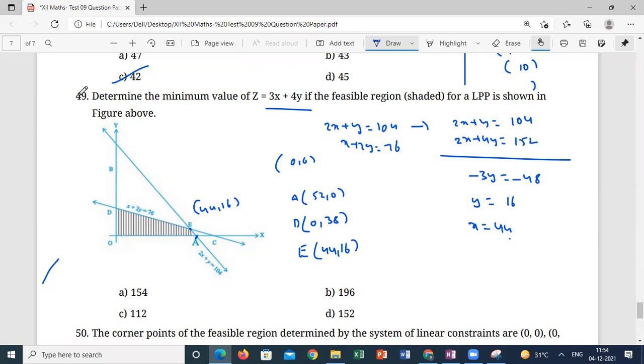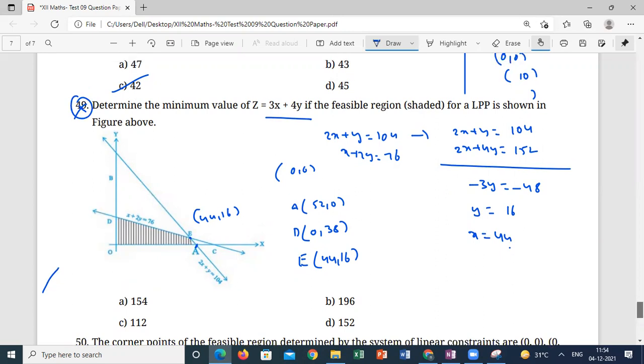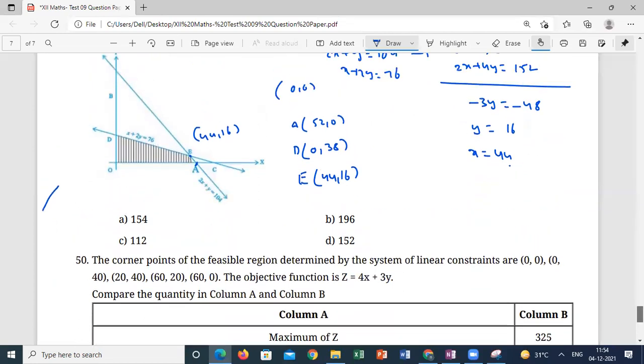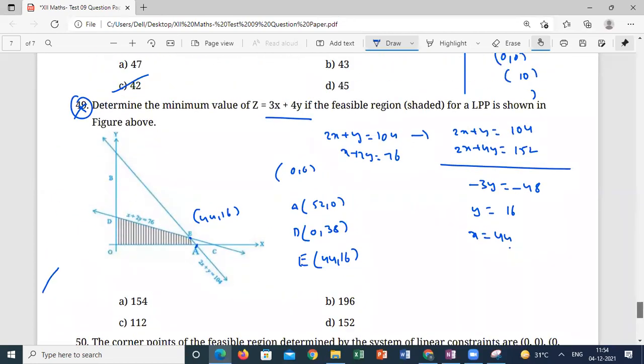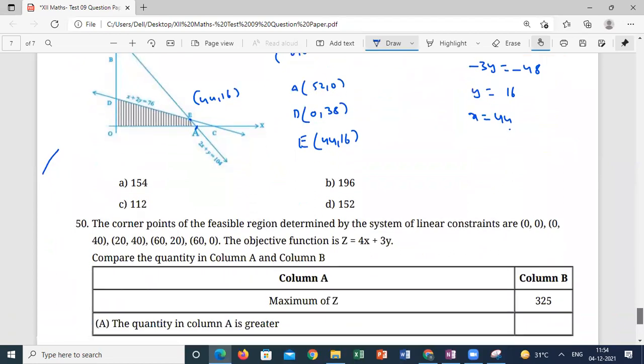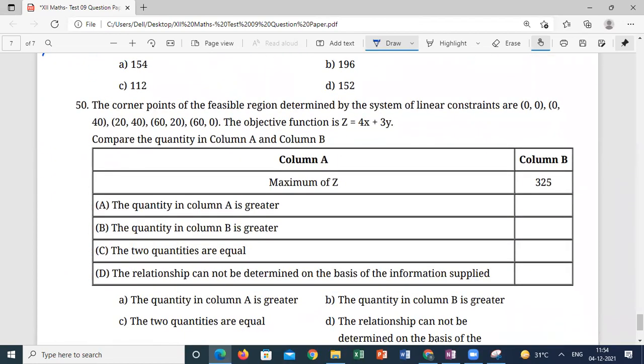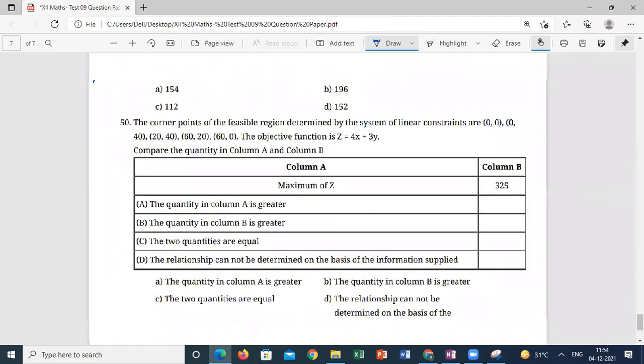Okay. Leave this question, it is wrong. Something has to be changed, or the shaded region must be changed. Leave that question. As per the question, 0 comma 0 is the answer. Correct.